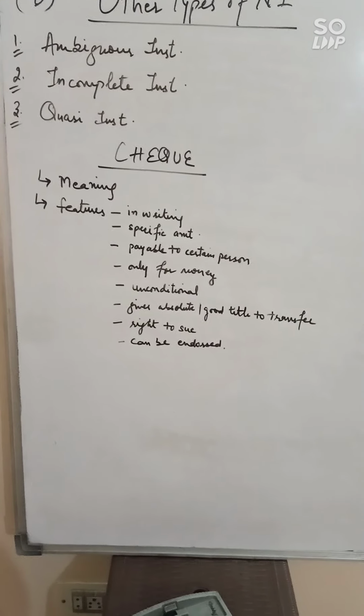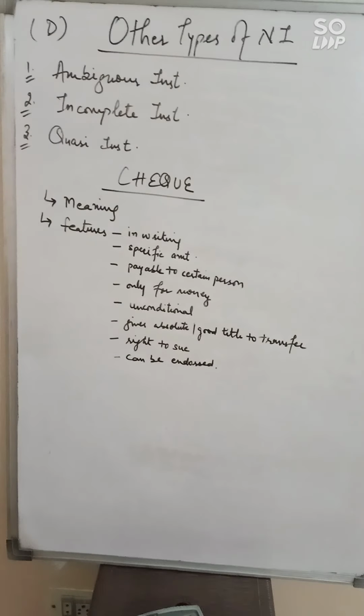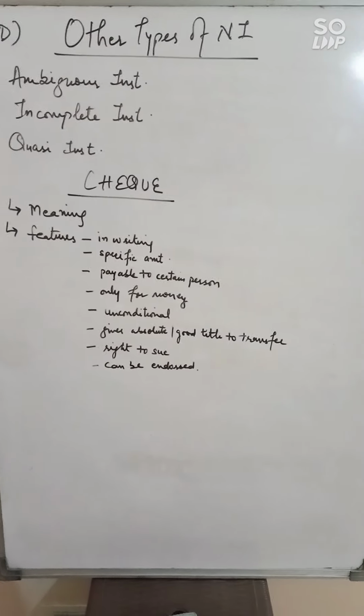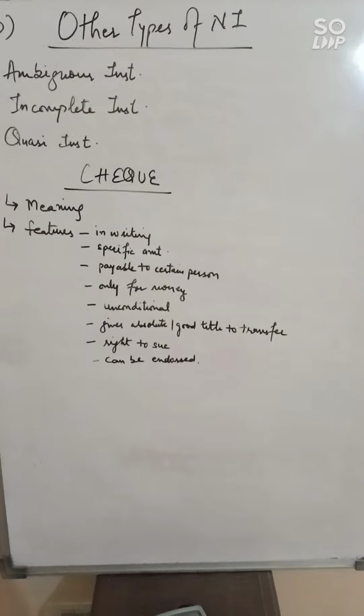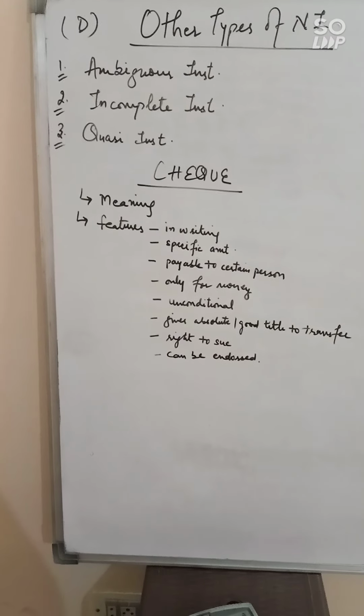Next we have the topic check. Check, bill of exchange and promissory note. These are the three main negotiable instruments. First is check. So first, the meaning of check.